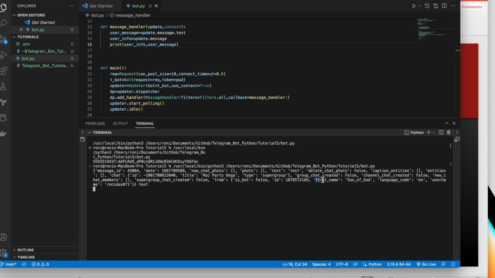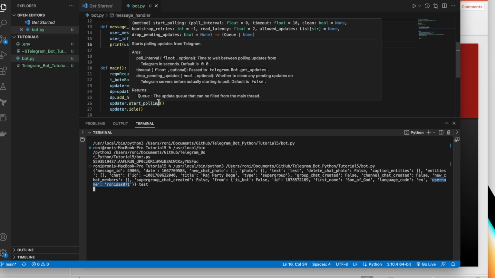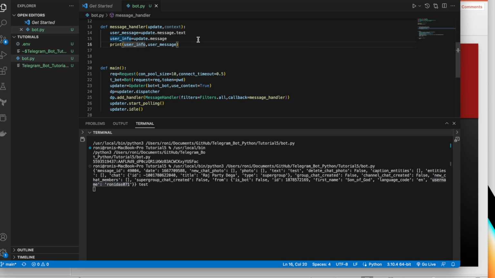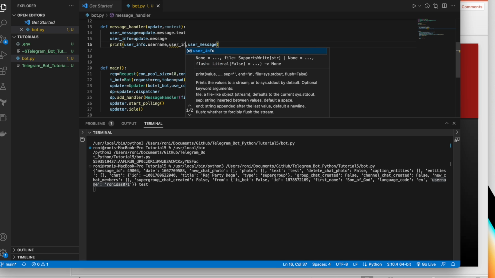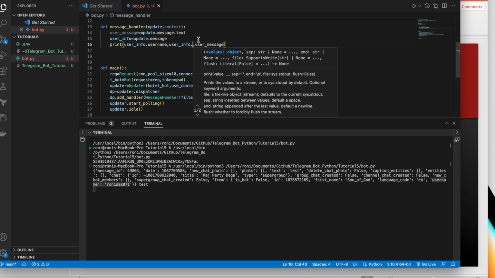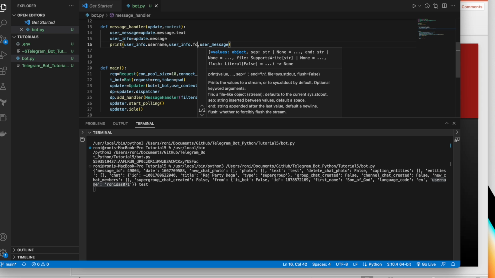In user info, the first name is there, then there is the group name. There are a lot of things. The username is also there, so my username is in this information. So basically we can create something out of it. For example, let's write user_info.username. Then one more piece of information, user_info.first_name, right?